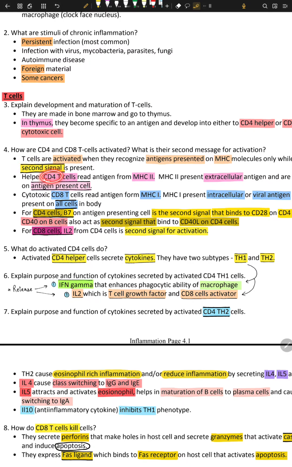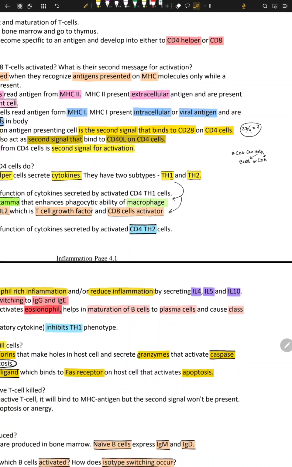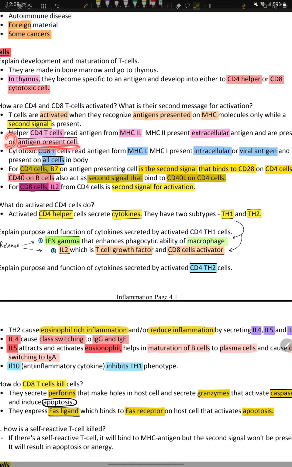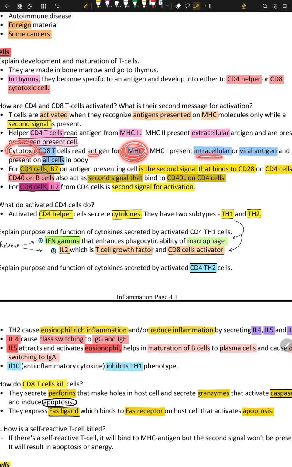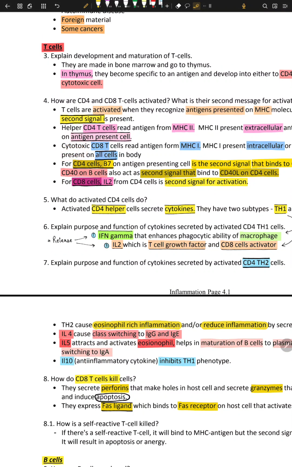So CD4 T cells read antigen from MHC2, right? And they are extracellular antigen, meaning outside, okay? It's not the internal environment, it's the outside environment, and it is present on the antigen presenting cell, right? Whereas cytotoxic CD8 read antigen from MHC1, which presents intracellular or viral antigen that is present in the cell, right? So all the cells that have a nucleus have these MHC1 molecules. And this MHC1 molecule is the showcase. It captures the antigen from within the intracellular environment, right?